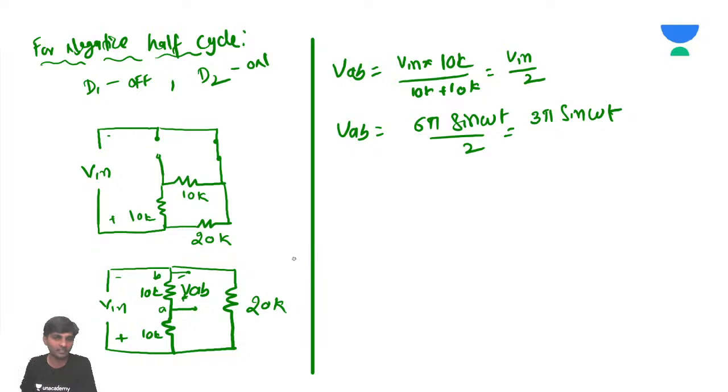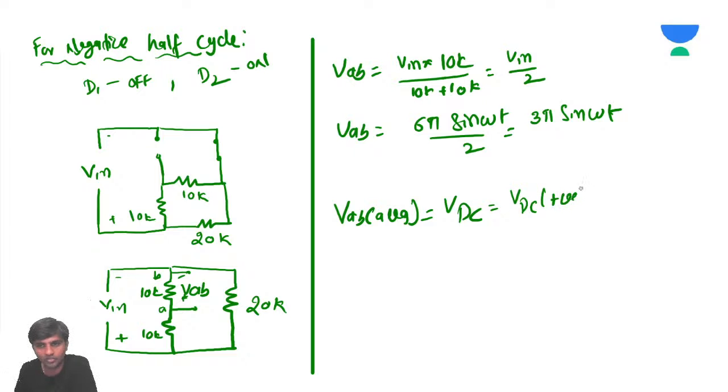So what is being asked is the average value of VAB. Is it not VDC? The average value is nothing but VDC. So this VDC is going to be VDC for the positive half cycle, and then VDC for the negative half cycle. Is that not Vm by pi plus Vm by pi?